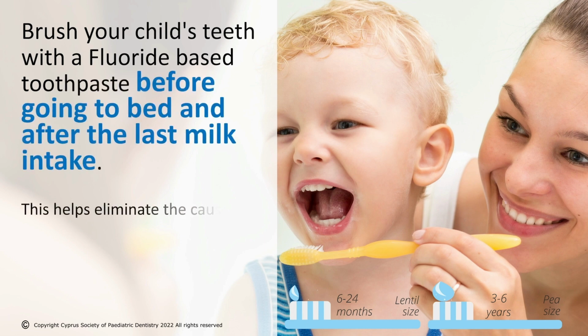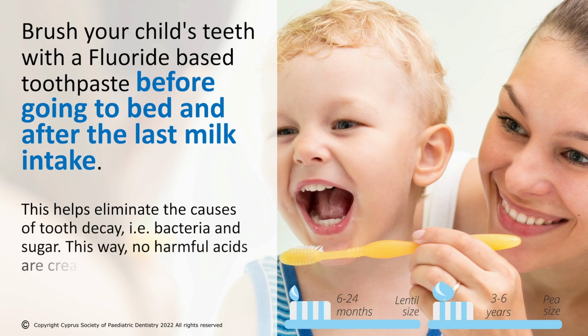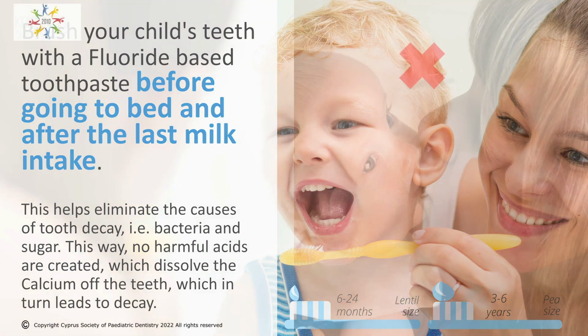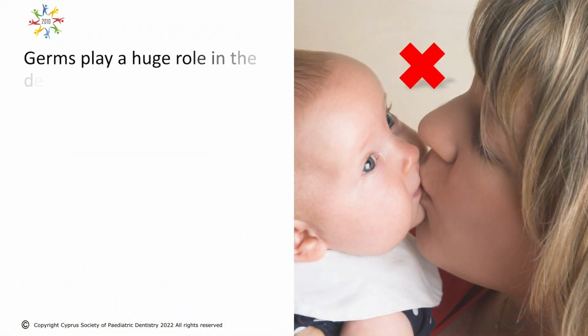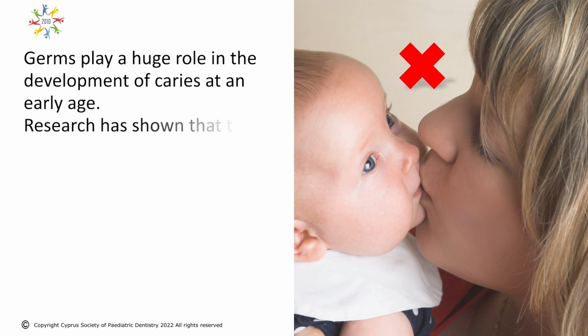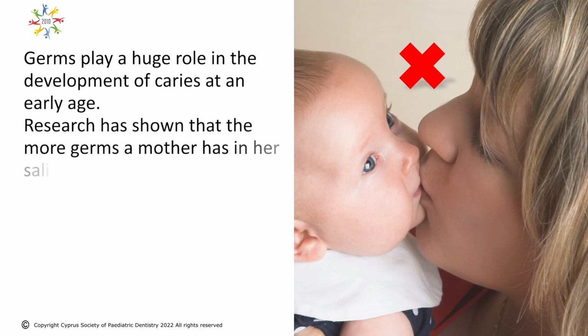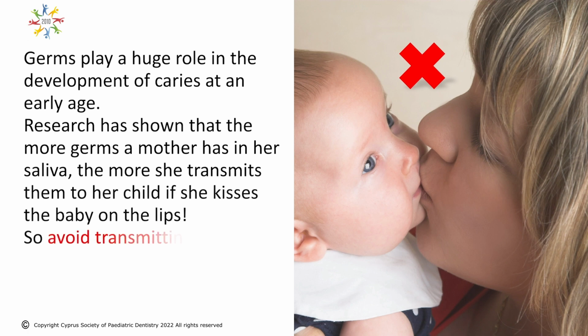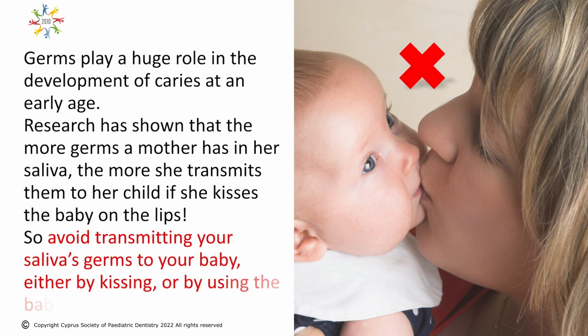This helps eliminate the causes of tooth decay, for example bacteria and sugar. This way, no harmful acids are created which dissolve the calcium of the teeth, which in turn leads to decay. Germs play a huge role in the development of caries at an early age. Research has shown that the more germs a mother has in her saliva, the more she transmits them to her child if she kisses the baby on the lips. So avoid transmitting your saliva's germs to your baby, either by kissing or by using the baby spoons and glasses.